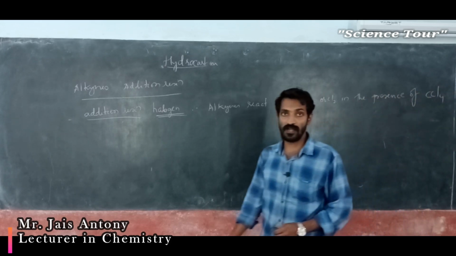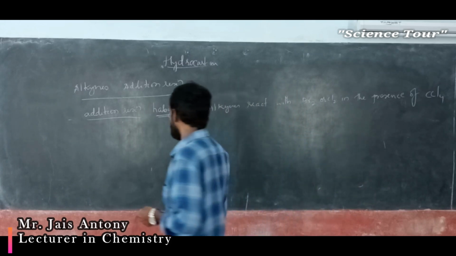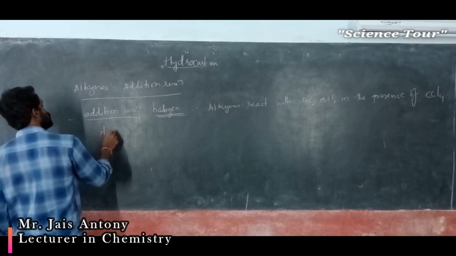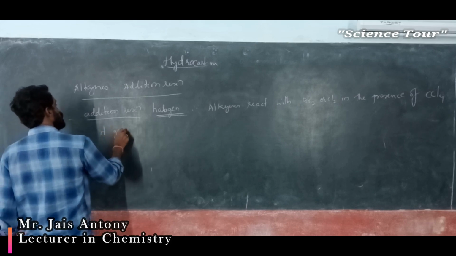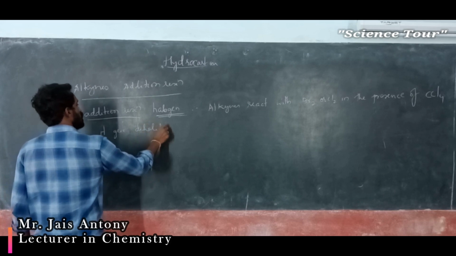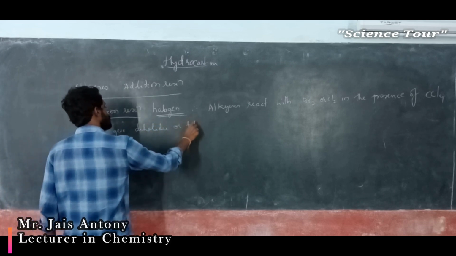Write down carbon tetrachloride. It gives dihalides or tetrahalides.